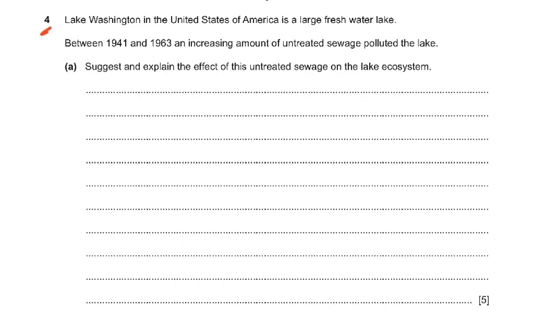Question 4. Lake Washington in the United States of America is a large freshwater lake. Between 1941 and 1963, an increasing amount of untreated sewage polluted the lake. Suggest and explain the effect of this untreated sewage on the lake system, and look at it, it is 5 marks. So the first thing we know is eutrophication, and sewage contains nitrates and phosphates, so these result in the growth of more plants, or you can say producers, or you can say algae.